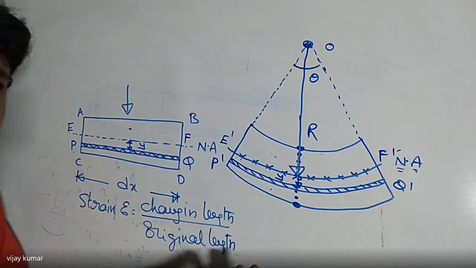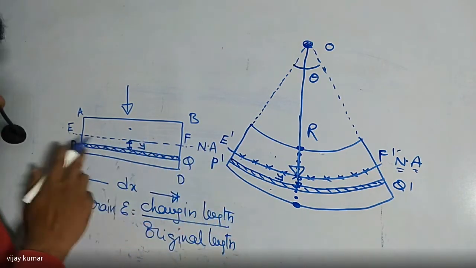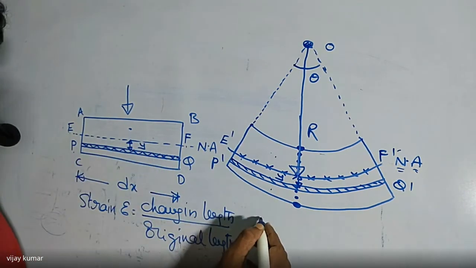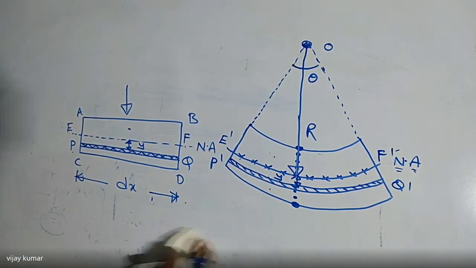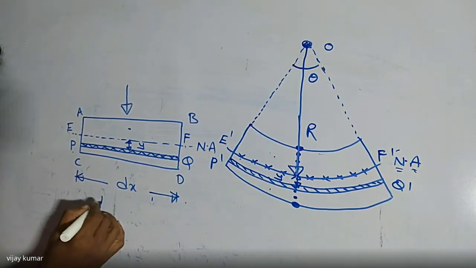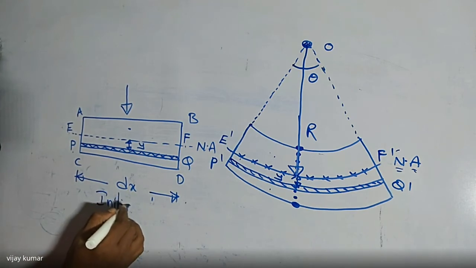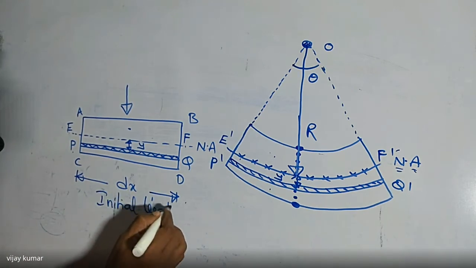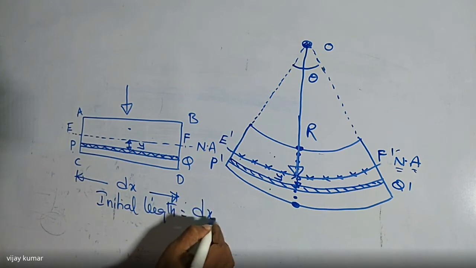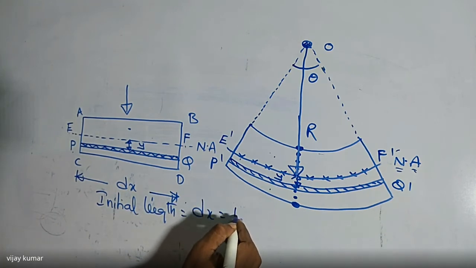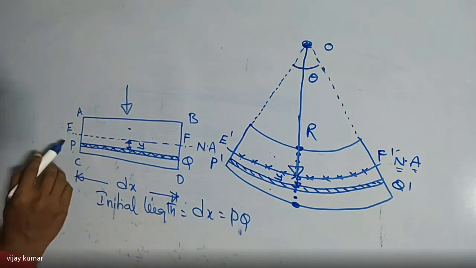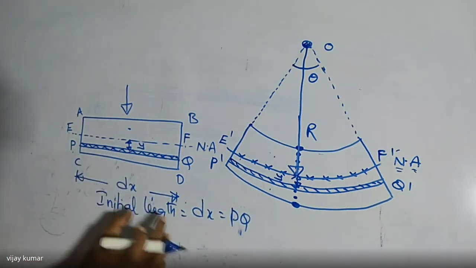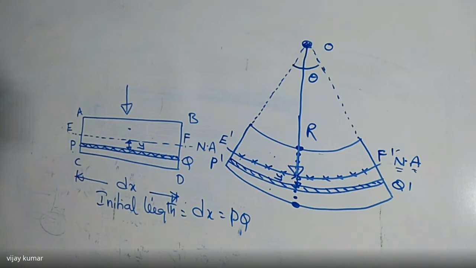So here, tell me what is the initial length of the element. Listen carefully, I am writing very clearly. What is the initial length here? The initial length is equal to dx. It is also equal to PQ, and the length is nothing but dx. Did you get it? Right.